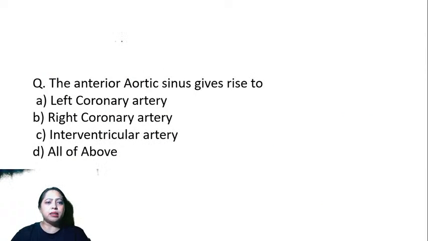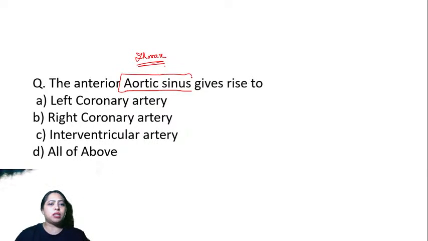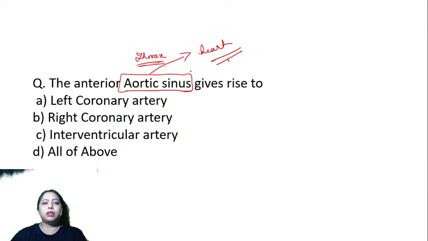The anterior aortic sinus. Now, where are we? Have we moved to any other section or are we still in thorax? We are still in thorax because we are talking about the aortic sinus. Any idea what this aortic sinus is? It definitely has to do something with the heart, right?